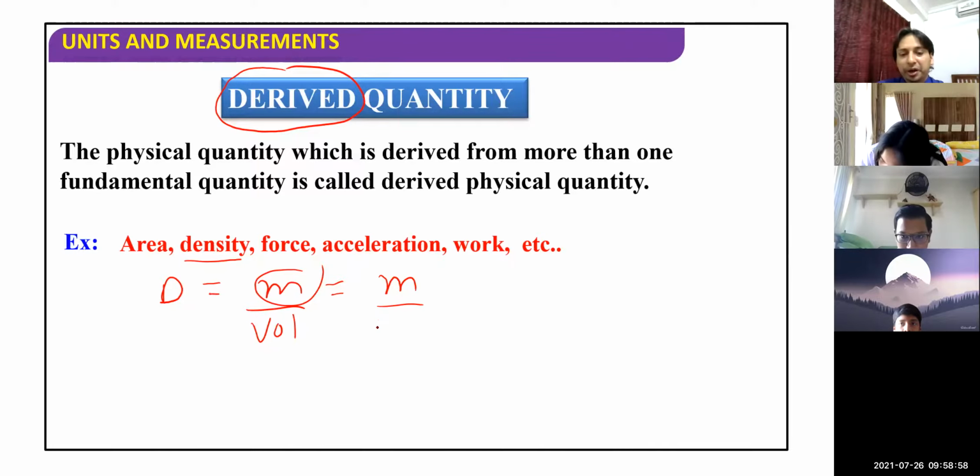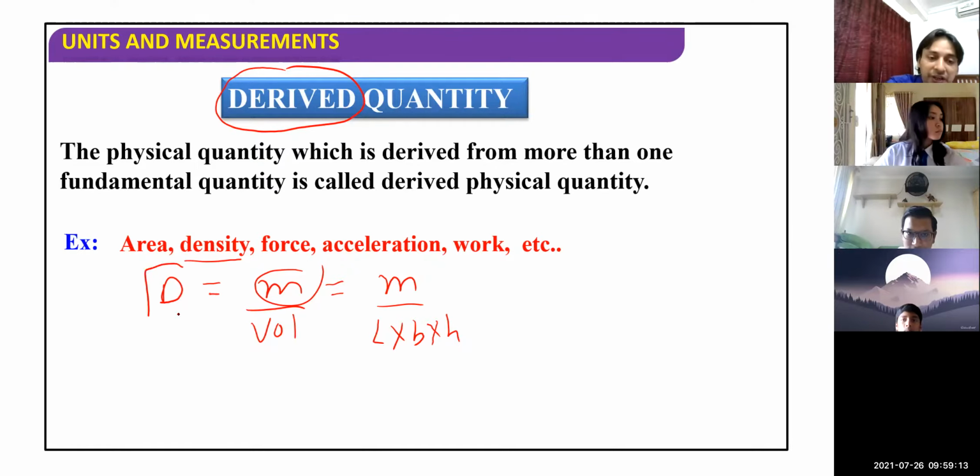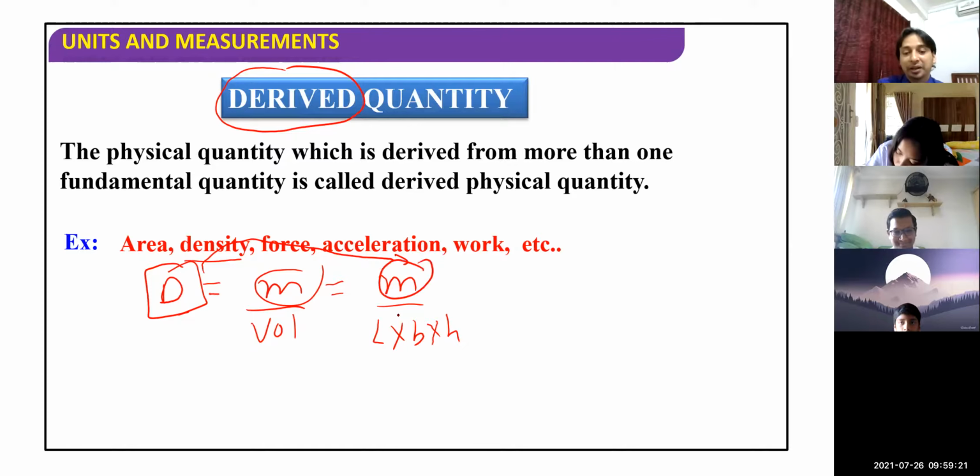For volume, let me take a cuboid with length, breadth, and height. Length is a fundamental quantity, breadth is again length, and height is also length. So mass divided by volume: this density equation is completely dependent on fundamental quantities. There are two fundamental quantities, mass and length. So density depends upon the two fundamental quantities, mass and length.